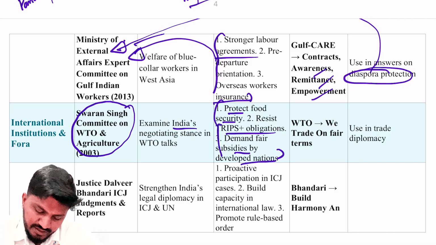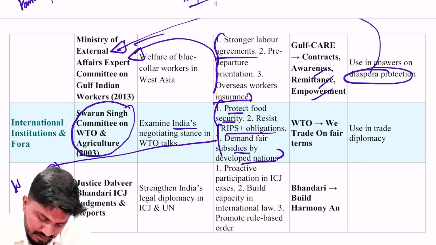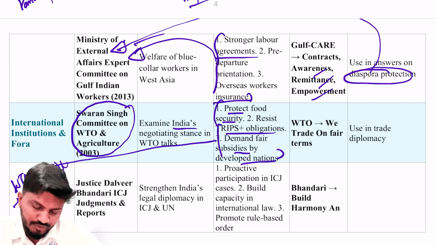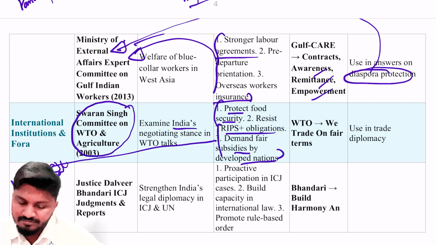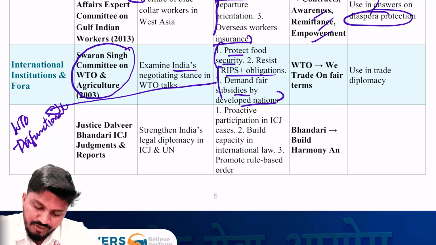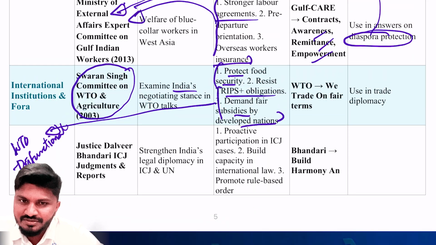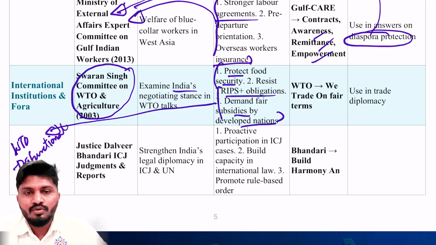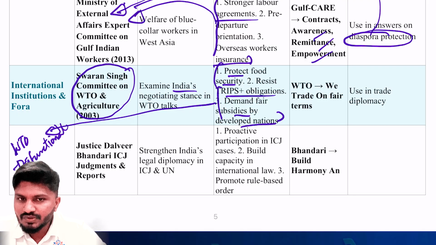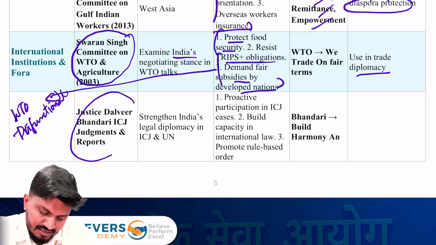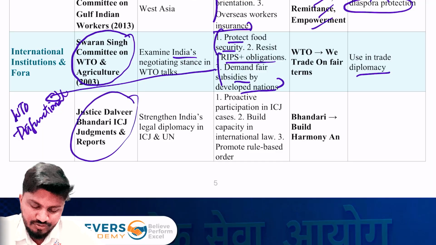Okay, this is very relevant to this day because the WTO has become dysfunctional because of the tactics of the USA. The appointments are not happening and the WTO members are also not being filled. The WTO is meant for trade on fair terms, but not really. They are not trading on fair terms because they are more biased towards developed countries. Use in trade diplomacy.